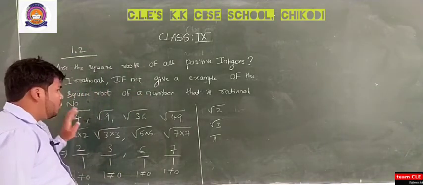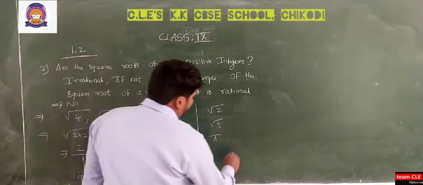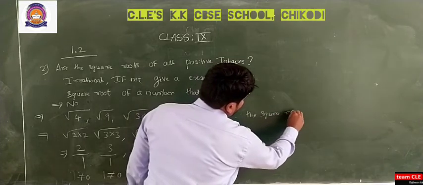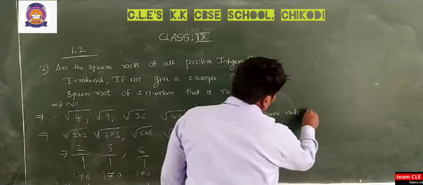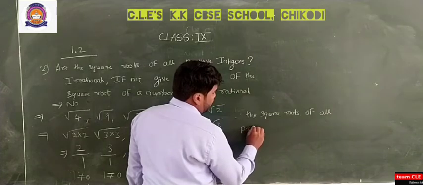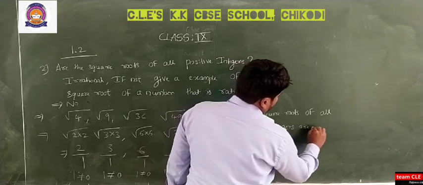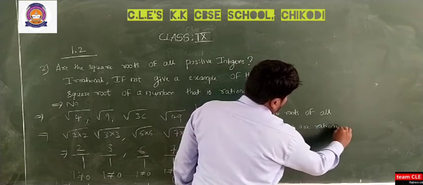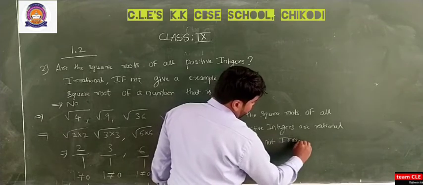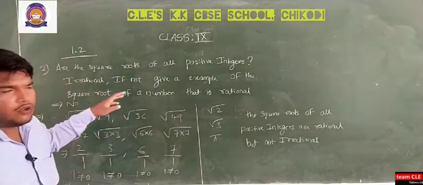So this you have to write: the square roots of all positive integers are rational but not irrational numbers.